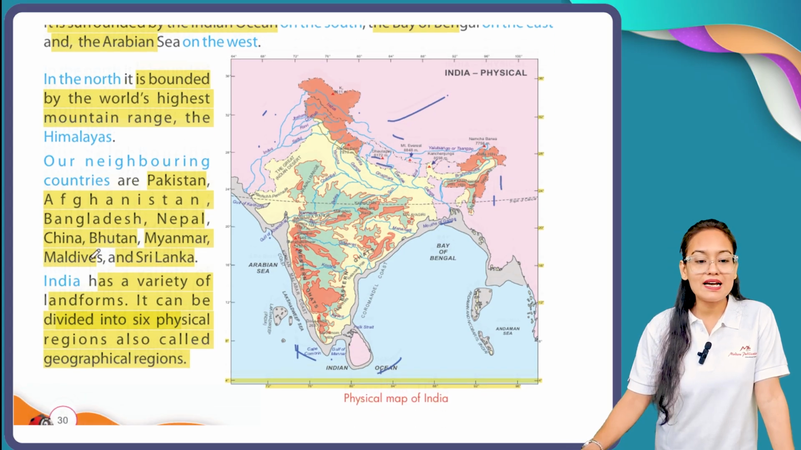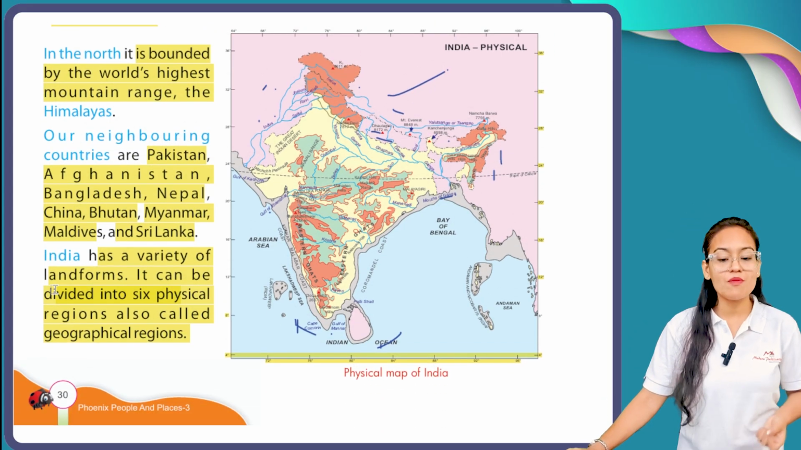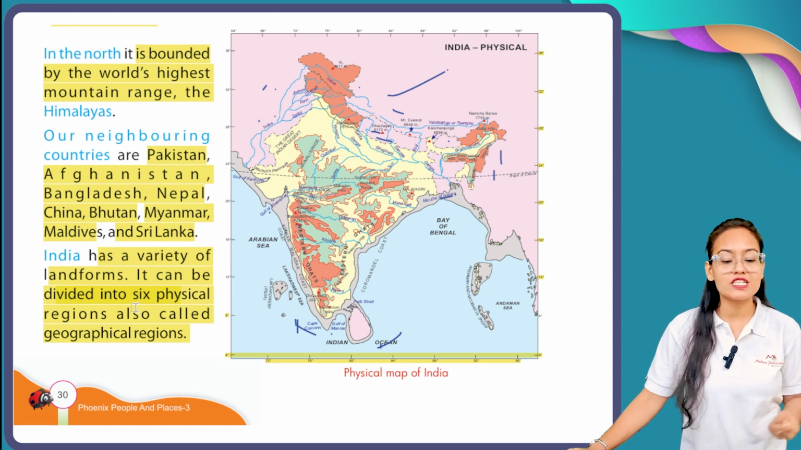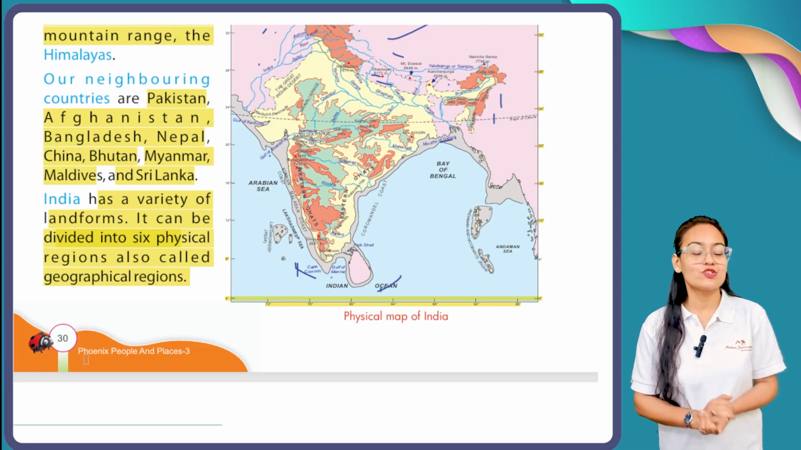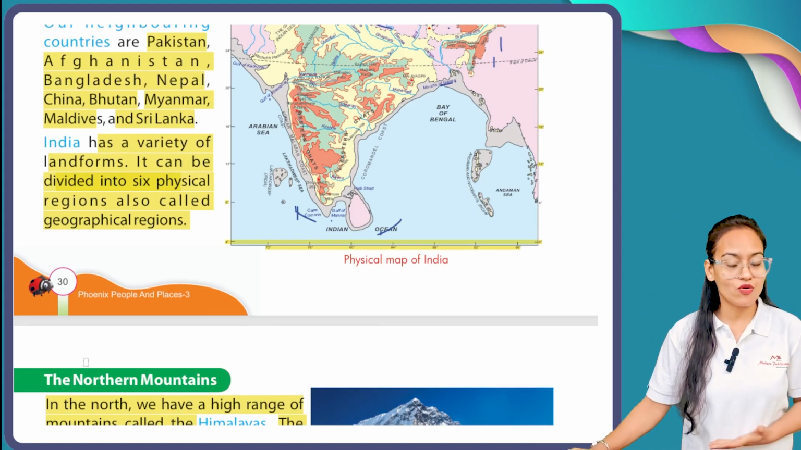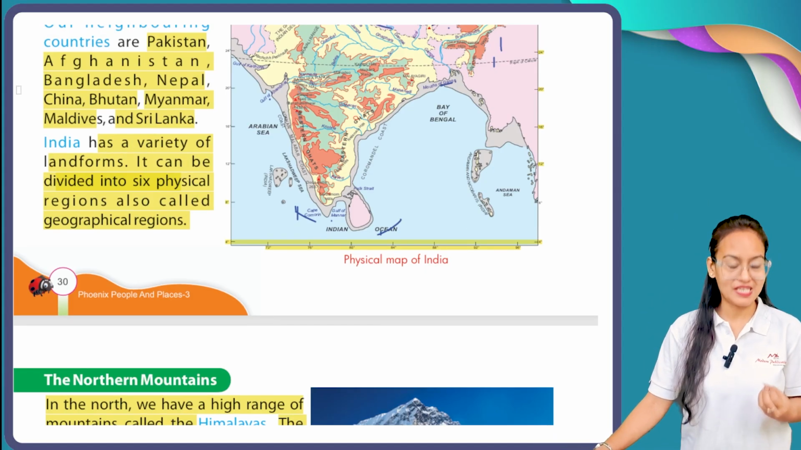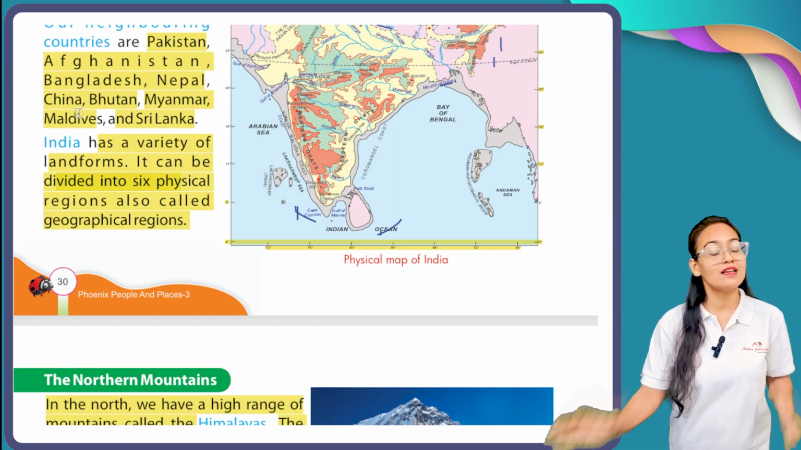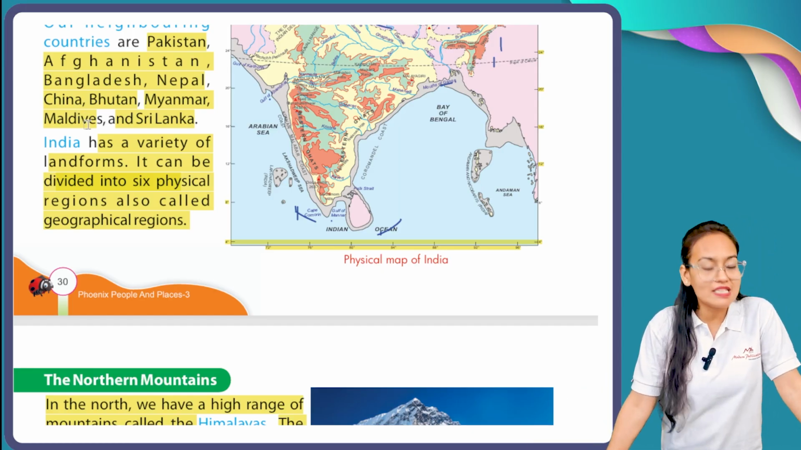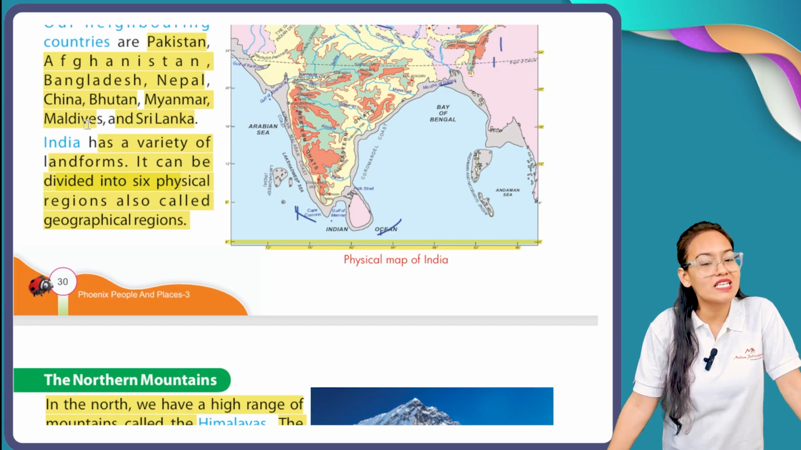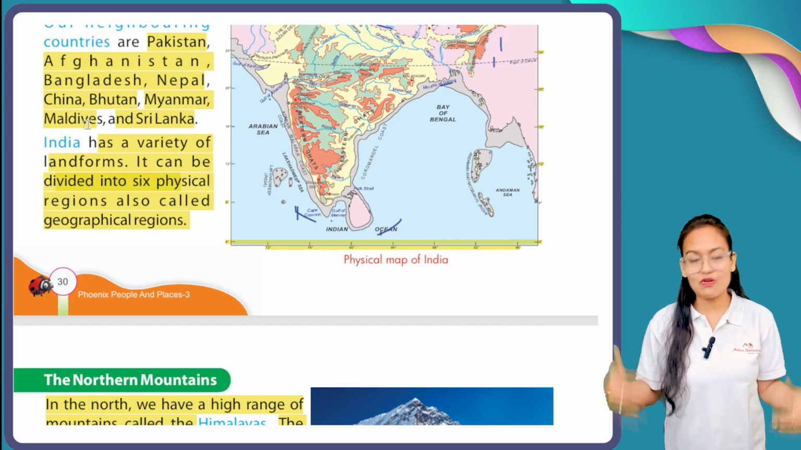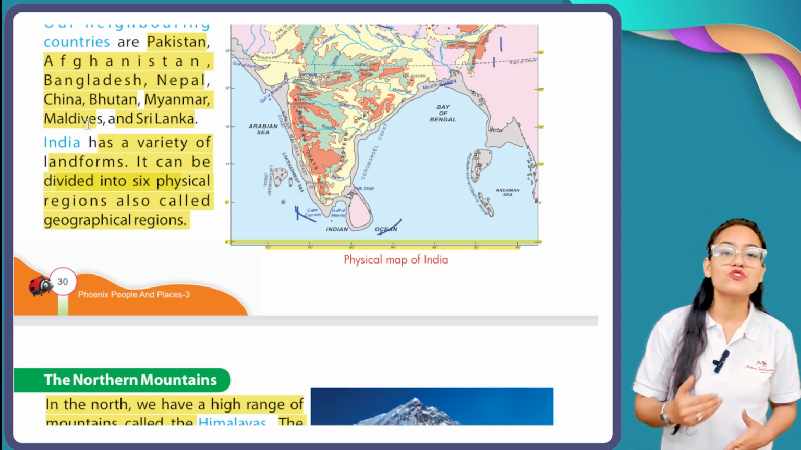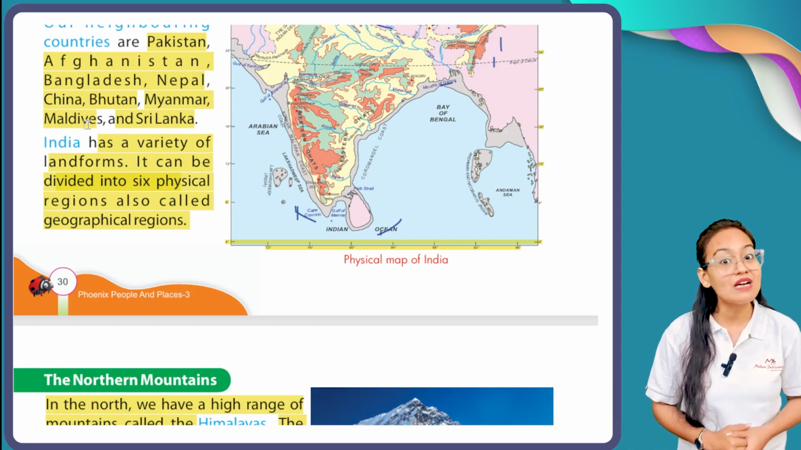Okay, India has a variety of landforms. It can be divided into 6 physical regions called geographical regions. Now see, my dear students, in the Indian subcontinent we have a total of 6 parts of geographical features. Just like our body, our country India is also divided into 6 different parts.